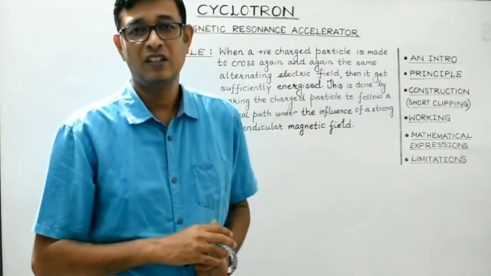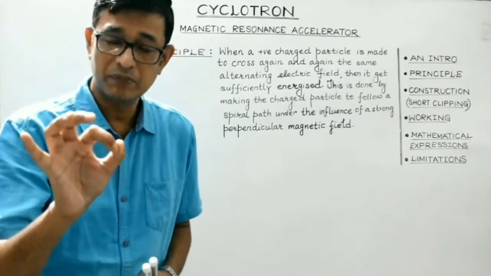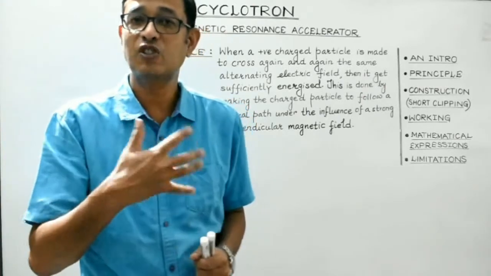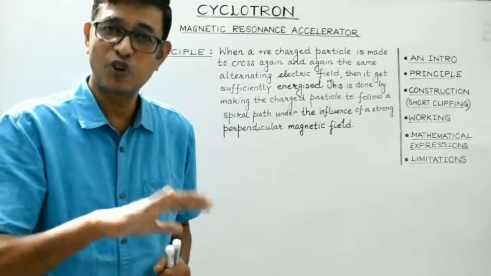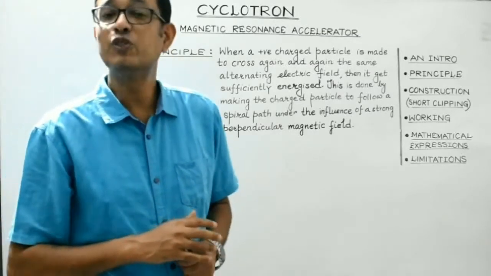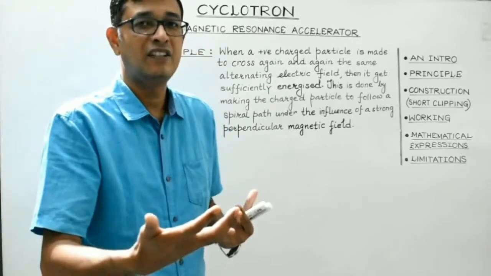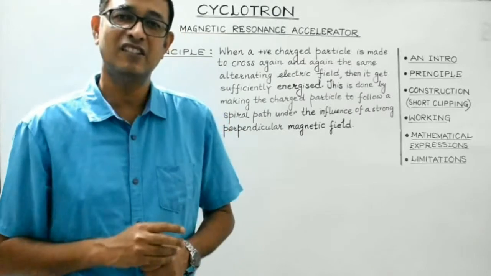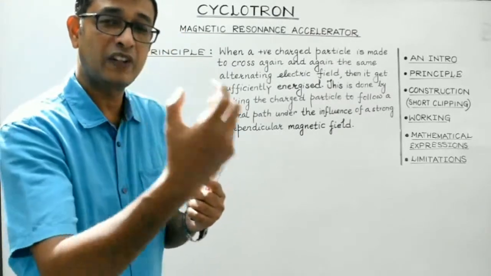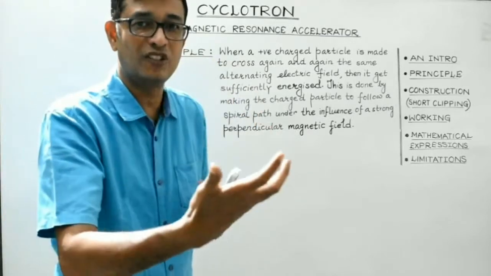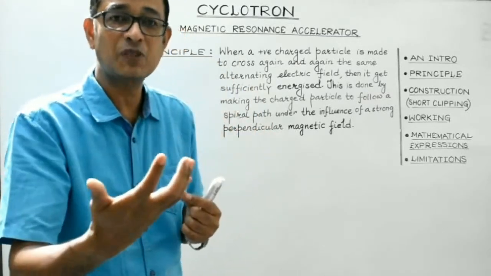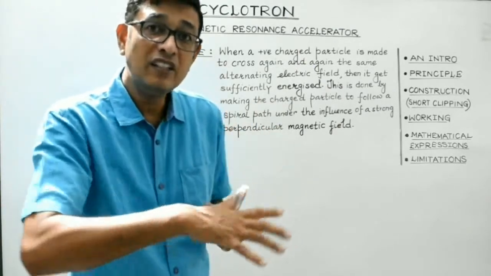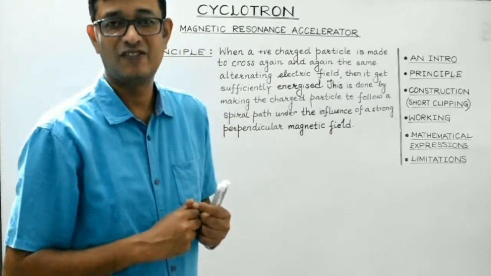So students, the working of the cyclotron is based on the principle that when a charged particle, a positively charged particle, either a proton, deuteron or alpha particle, is made to cross again and again the same alternating electric field, then it will get sufficiently energized. Now, when the charged particle is under the influence of an electric field, what happens? It will experience an electric force, and that electric force will make the charged particle accelerate, in the sense that it will increase its speed, right?